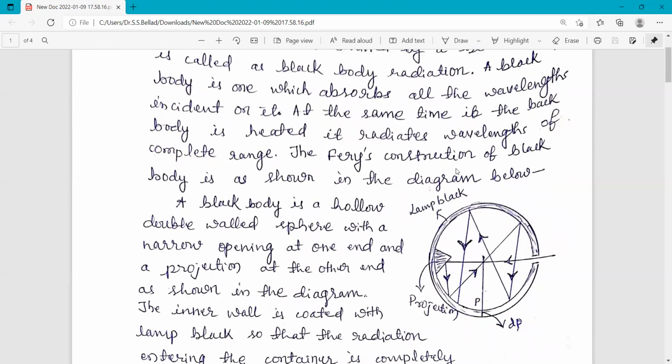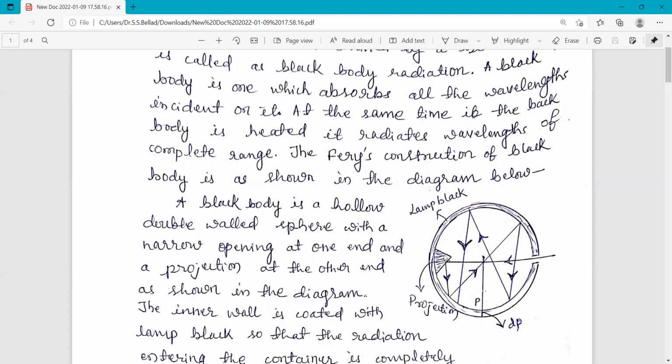A construction made by Ferry to realize a black body, so it is called Ferry's construction. Using it, I am going to explain how this construction functions as a black body.